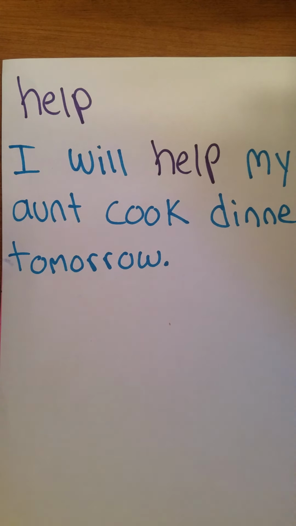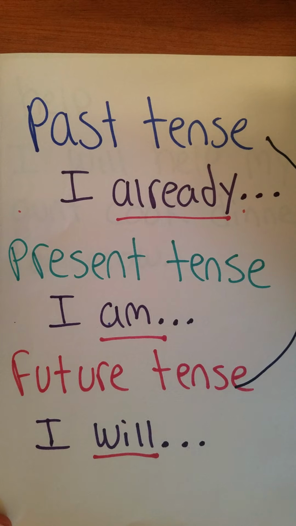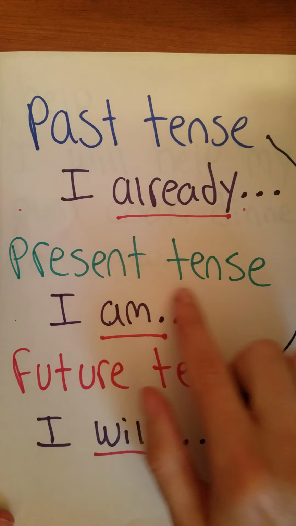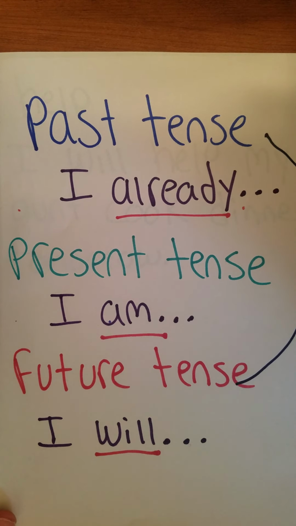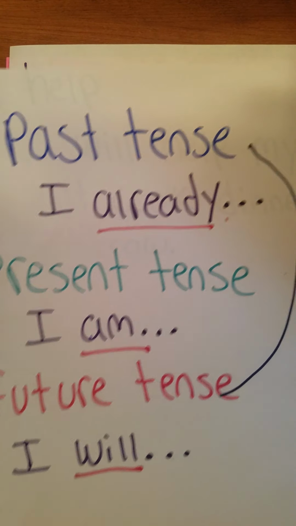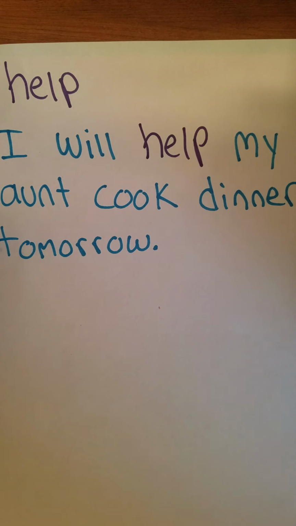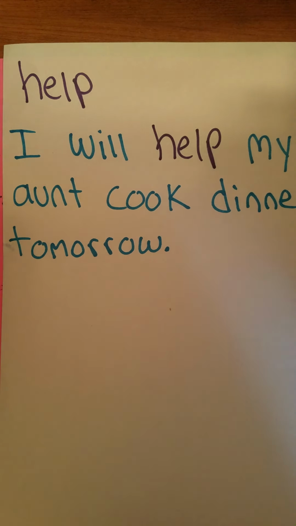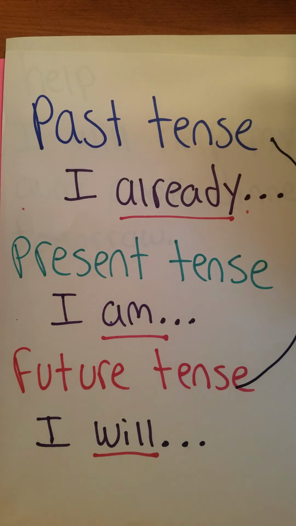Is this sentence written in the past tense, already happened, the present tense, happening right now, or the future tense, hasn't happened yet? I will help my aunt cook dinner tomorrow. Which tense is this sentence written in?